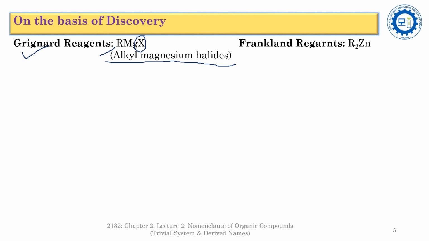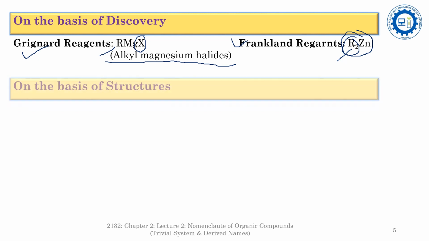The organic compounds belonging to the chemical series dialkyl zinc, represented by R2Zn, where R represents the alkyl groups, was discovered by the scientist Frankland. So the organic compounds belonging to the chemical series R2Zn are named Frankland reagents.